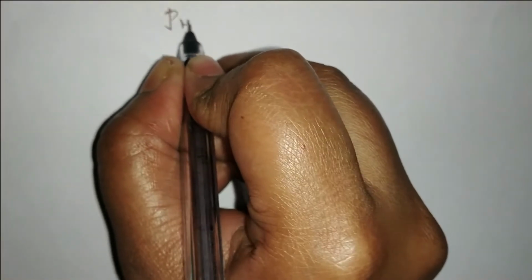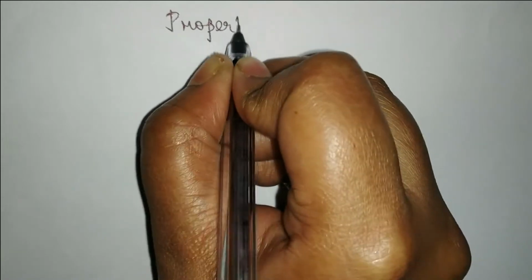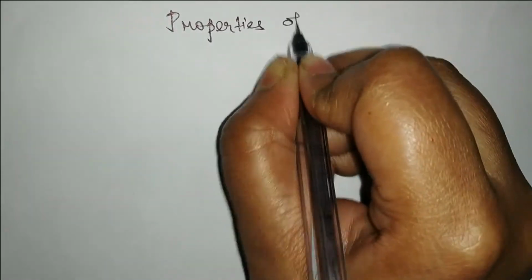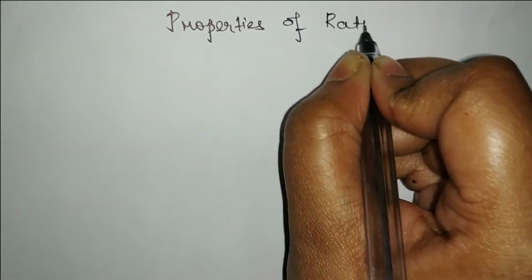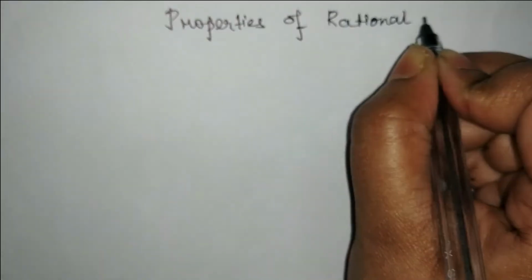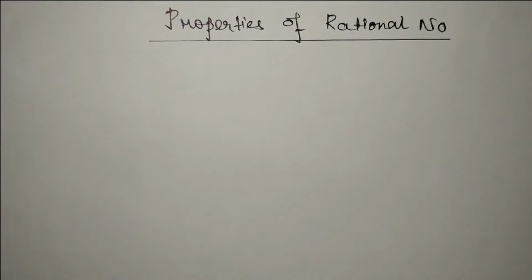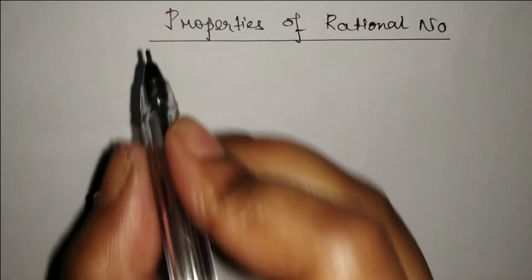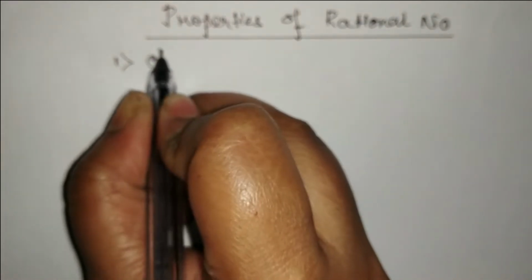Okay. Now our next topic is properties of rational numbers. At first we have the closure property.